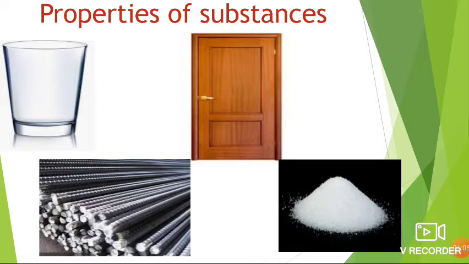The next one, rod. You can see rod in the picture. Is it made of iron or aluminium? How will you say that the rod is made up of iron or aluminium? Rod is made up of iron as it is seen to be opaque. Opaque means what?